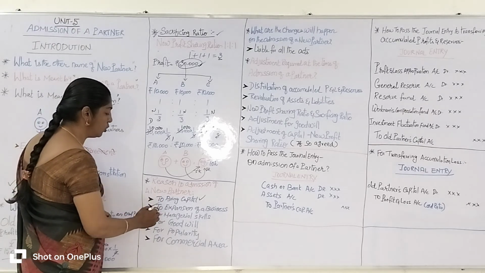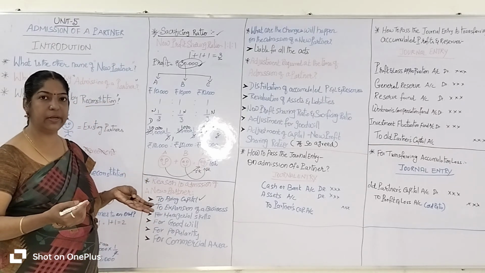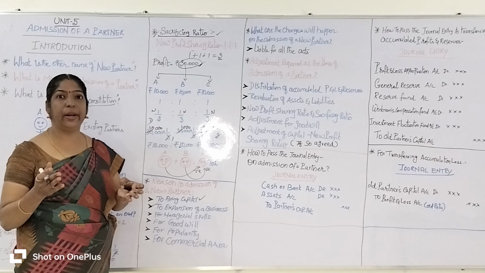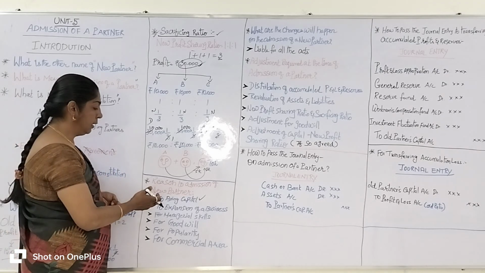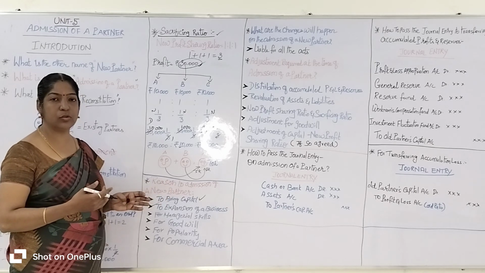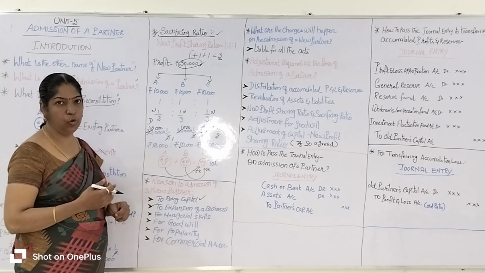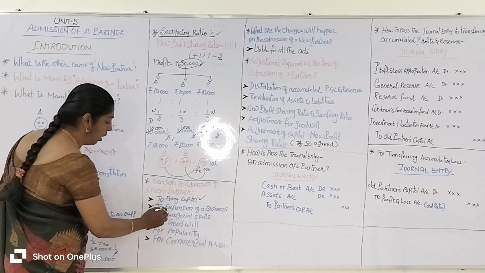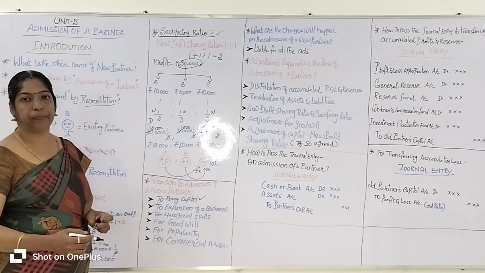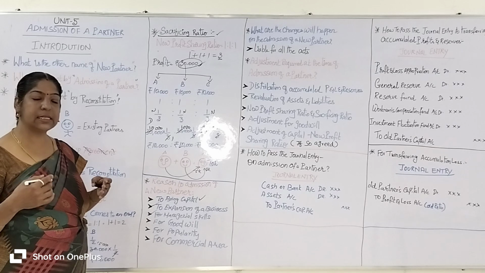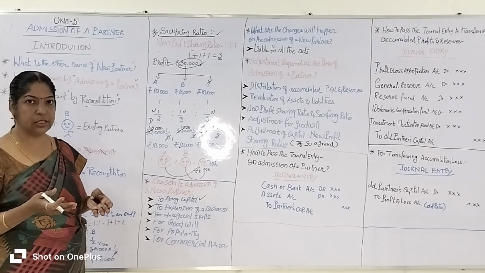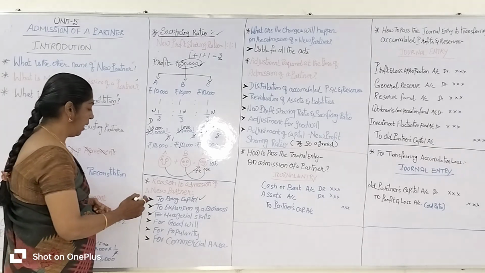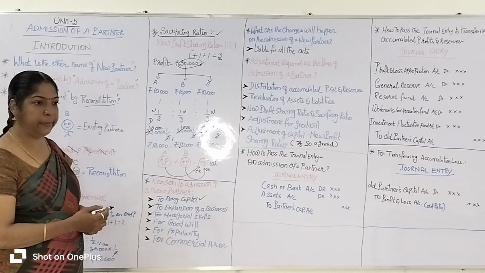Another reason is the expansion of the business. Existing partners run the partnership business very successfully. They needed to open new branches, so they needed funds, they needed capital. For that they decided to admit a new partner for the expansion of the business. And the third one is managerial skills. The new partner has talent and managerial skills. The existing partners need more managerial skills, so for that they may decide to admit the new partner.